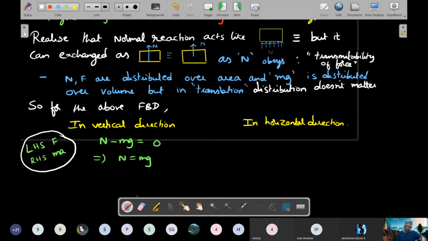Whereas in horizontal direction, F was acting and you equate it to MA. So if someone asks you, it's very clear here. How many forces are there? Only one force is there. What is this term? This is the effect of that force. So LHS is the cause, RHS is the effect. That's very clear when we write such a statement. So A is equal to F by M. This will be the acceleration of the block, assuming there is no friction, and normal reaction balances the weight. These are the statements we'll make once the free body diagram is drawn and equations are written.